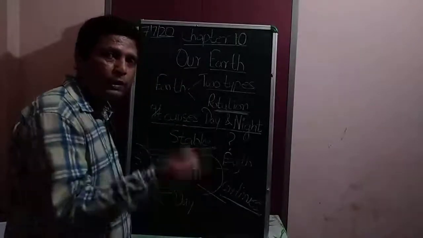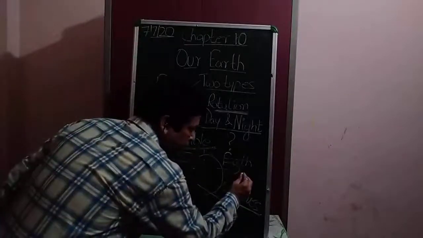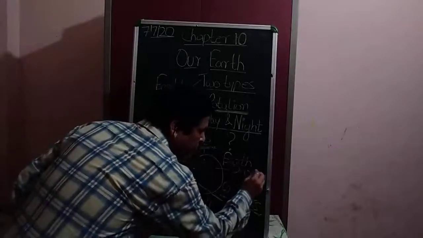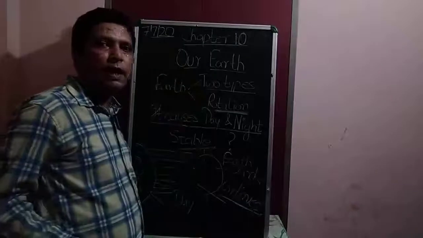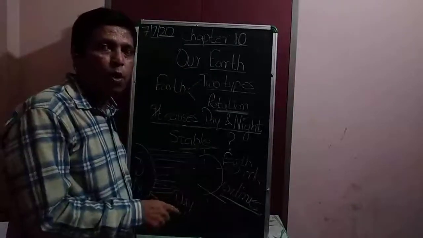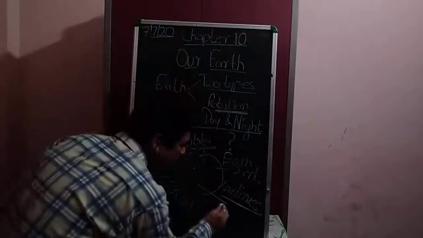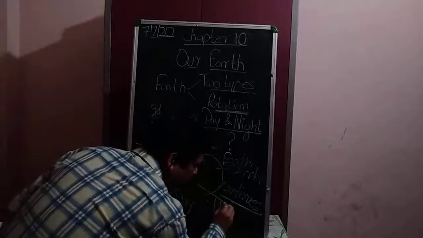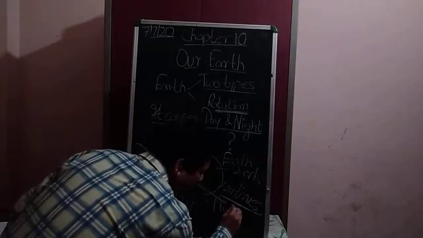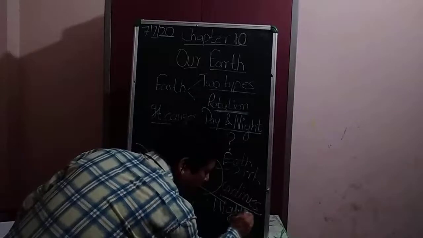So all the time this portion which is not getting light, it is dark. So what is the condition that arises here? All the time here we have night.